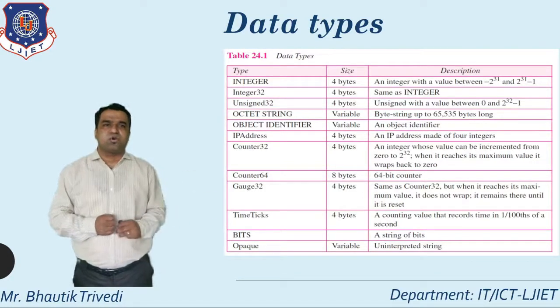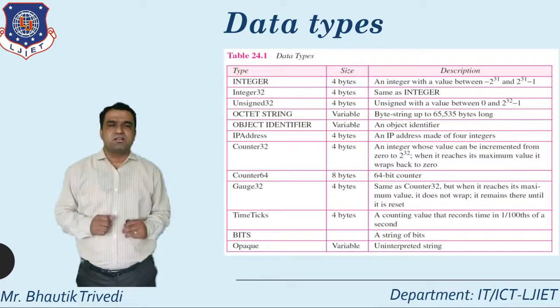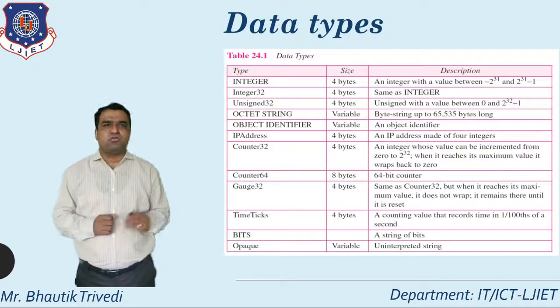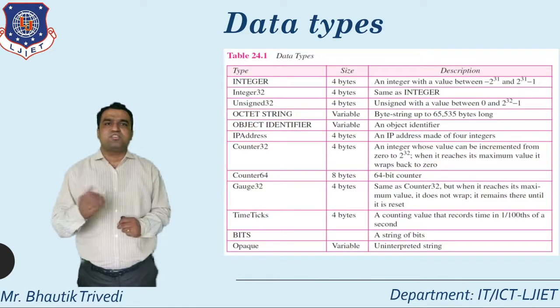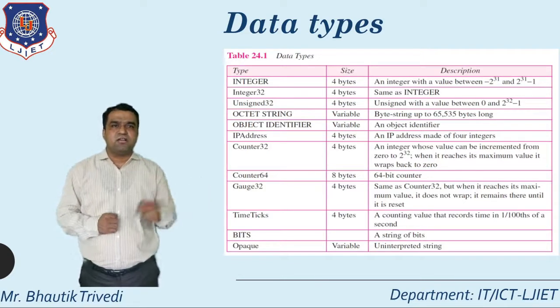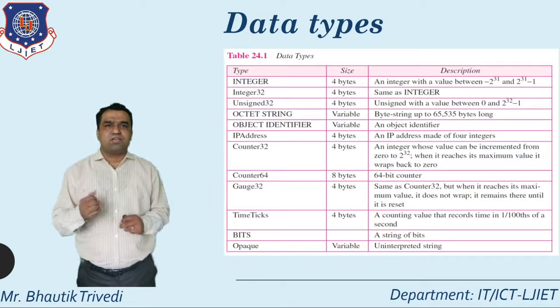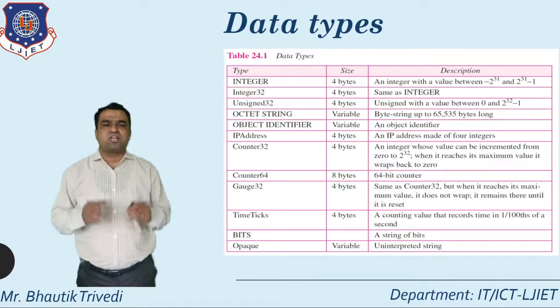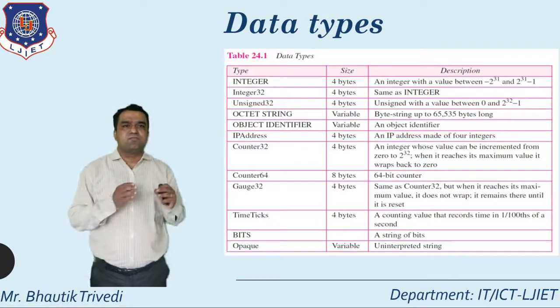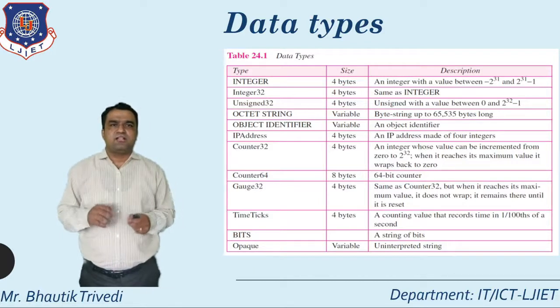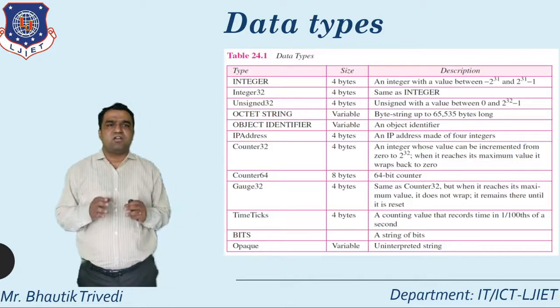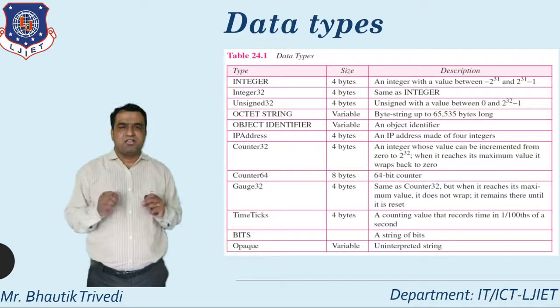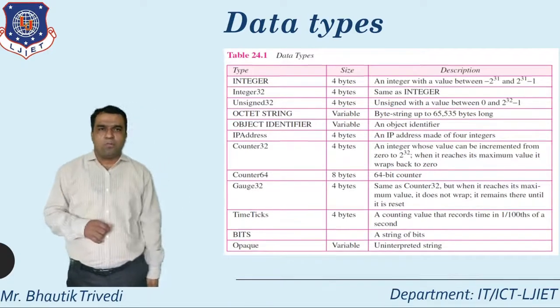32 bits means what? That is 4 bytes. Same for counter 32, 4 bytes. Counter 64 supports 8 bytes. Then time ticks supports 4 bytes. And opaque can be considered as a variable, generally a kind of uninterpreted string.